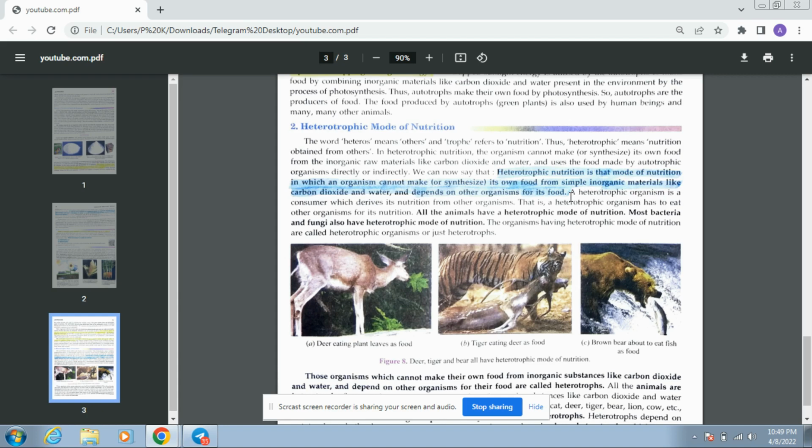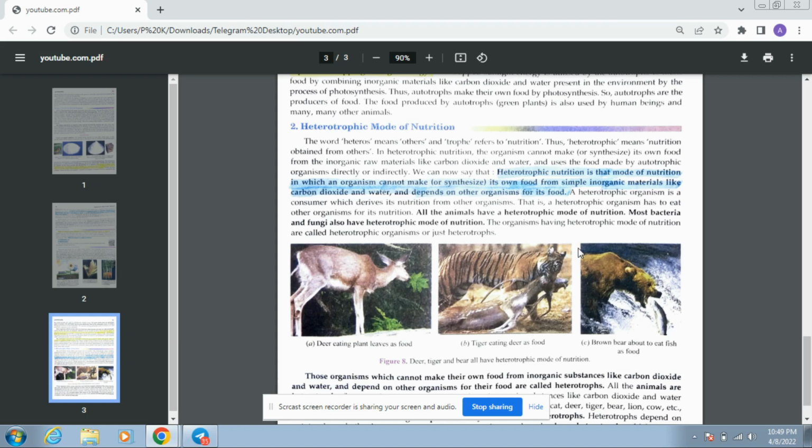A heterotrophic organism is a consumer which derives its nutrition from other organisms. That is, a heterotrophic organism has to eat other organisms for its nutrition. Many animals, like tiger or lion or bear, as you can see in the figure given here, are dependent on other animals for their food.